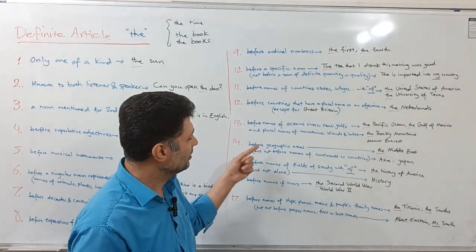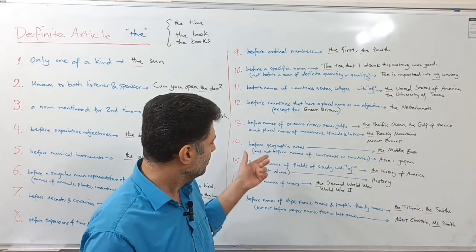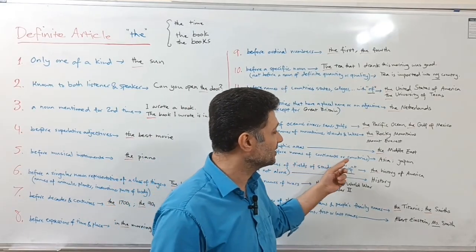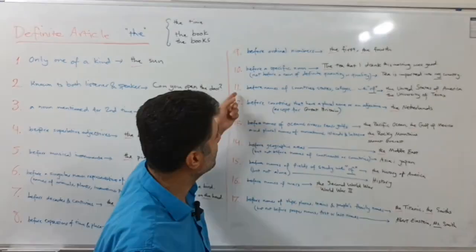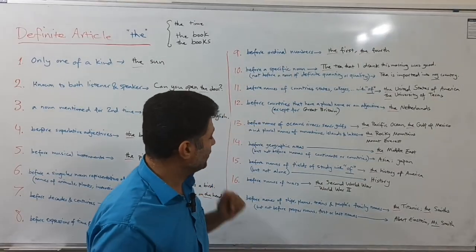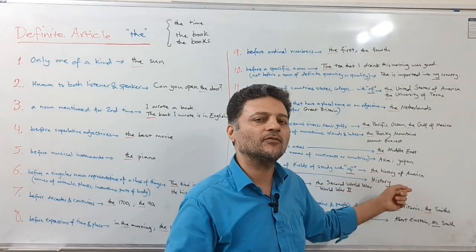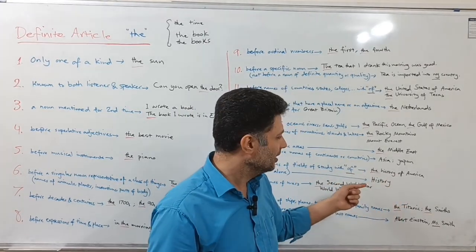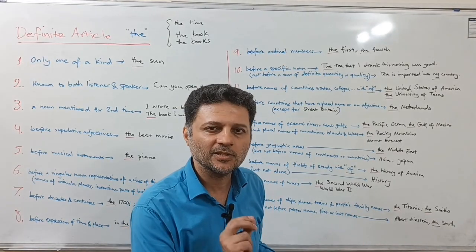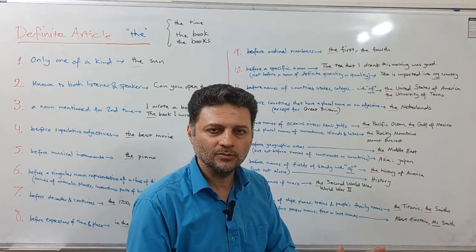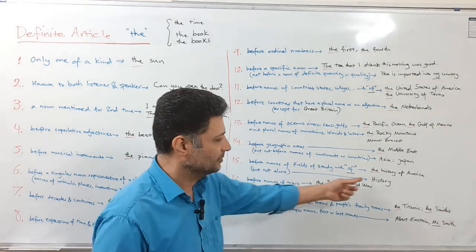Now 14, before geographic names, such as the Middle East, the East, the West, you know? Well, but not before names of continents or countries like Asia and Japan. I explained about that before too, like in number 11. 15, before names of fields of study with, again, of, right? The history of America, right? But when you say physics, history, chemistry, the names of the fields of study without of, alone, nothing, no "the", all right? But not alone, history.